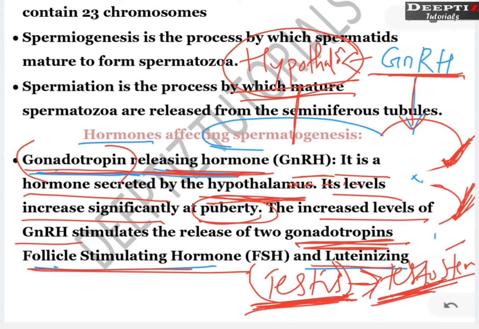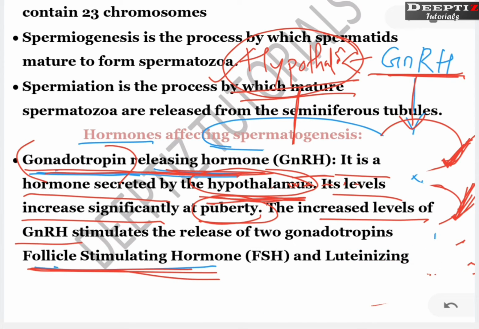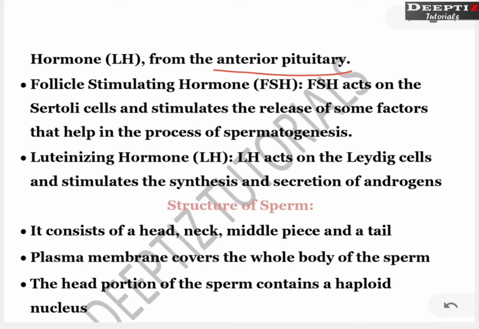So, releasing hormone is secreted by hypothalamus, and gonadotropins are FSH and LH, luteinizing hormone. Follicle stimulating hormone and luteinizing hormone are produced by the anterior pituitary.